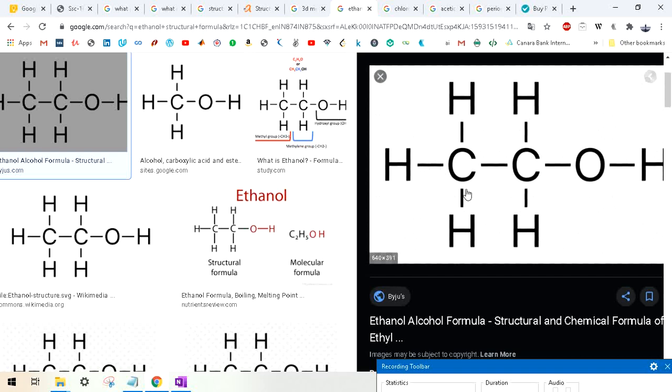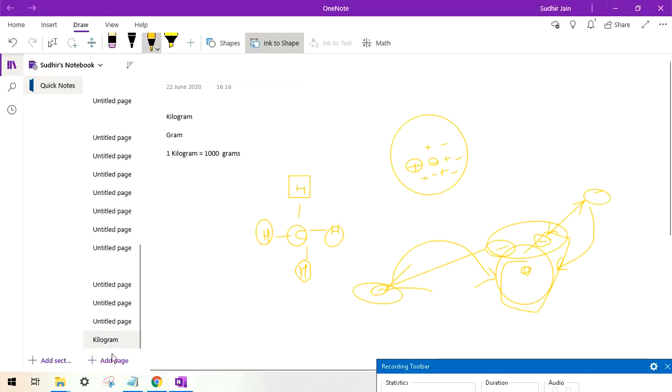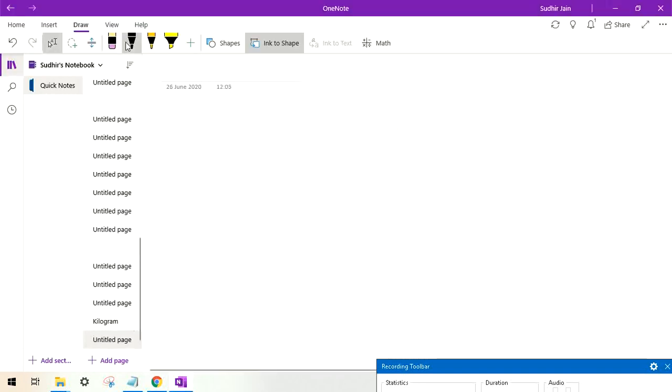That is why they are making 4 bonds. Let me show you it with the diagram. So please pay attention. I'm talking about CH4, that is carbon and hydrogen.